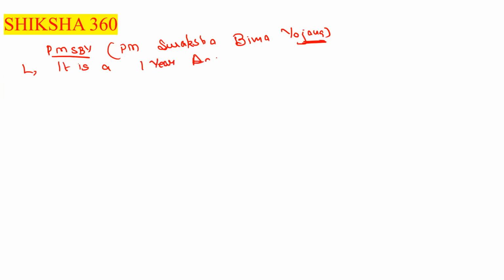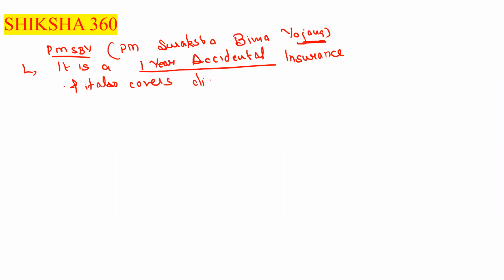Please remember that this is accidental insurance. This is a 1-year accidental insurance, and it also covers disability and death both.